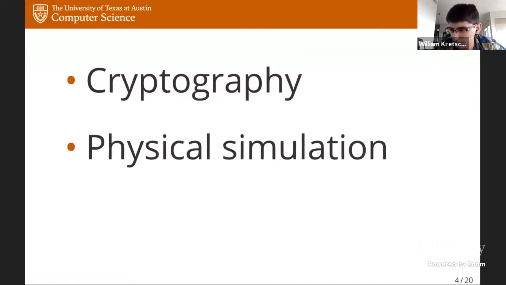A second natural application of pseudorandom states is in physical simulation or physical computation. Say you're taking some average over Haar random states or generic looking states. Maybe you're doing some computation involving thermalization. There, you can use information theoretic approximations to Haar random states, but these can potentially be computationally expensive to prepare. In that case, pseudorandom states can in some cases potentially be cheaper for some of these applications.